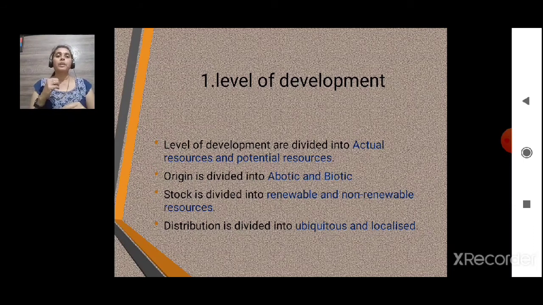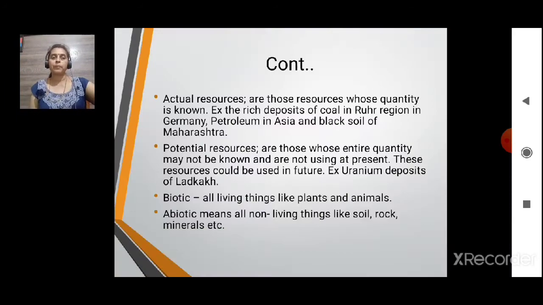Under the level of development, there is a subdivision into actual resources and potential resources. We will see in detail. On the basis of origin, abiotic and biotic. On the basis of stock, it is renewable and non-renewable, and on the basis of distribution, it is ubiquitous and localized. Now let us see one by one what these are.